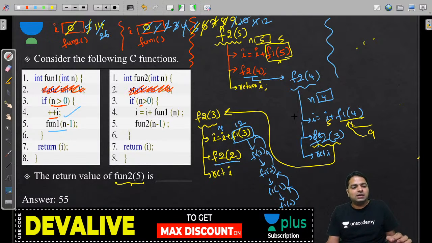Look at that, how much time it takes to understand this kind of code. And if you don't realize it very quickly, guys, better to leave such questions in the exam. I believe some people cannot do this question because of a lot of recursive calls. Even for me, it looks very difficult to explain each and every function call. I don't know how you would execute it in the exam. So this is a warning for those people who are very slow and who are not good at recursion. Better you ignore this question, because the whole GATE exam can be affected.